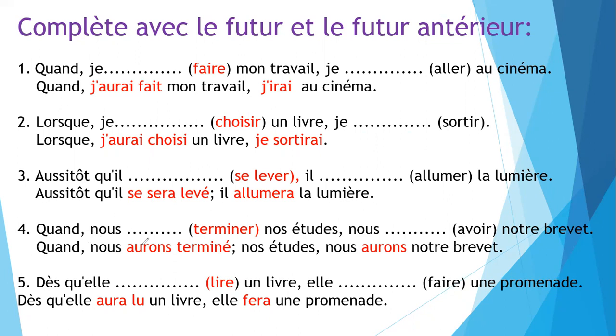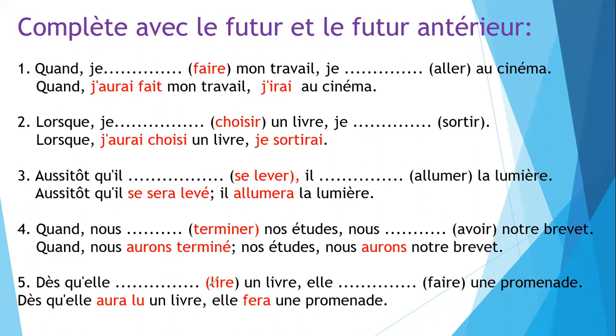Now we'll talk about this one: Quand nous aurons terminé nos études, nous aurons notre brevet. This one is: when we will have finished our studies, we will have our brevet. So the second action is this, the first action is this. Now the last one is: Dès qu'elle aura lu le livre, elle fera une promenade.